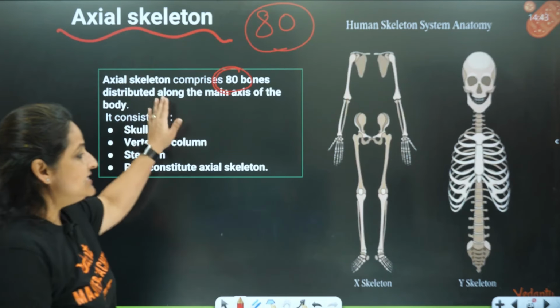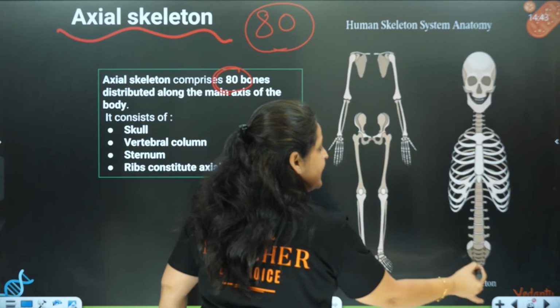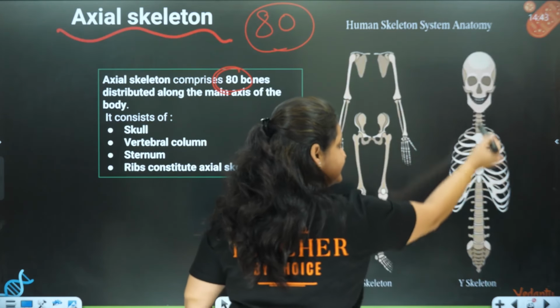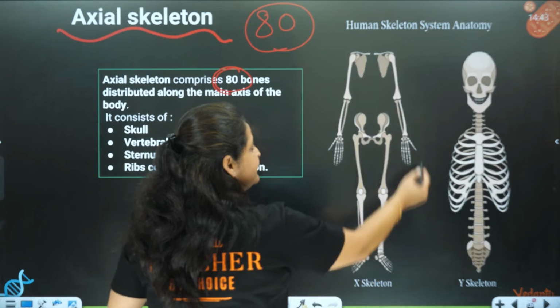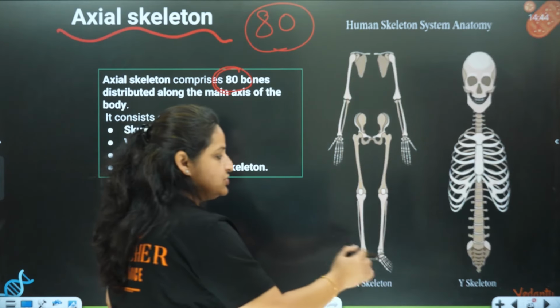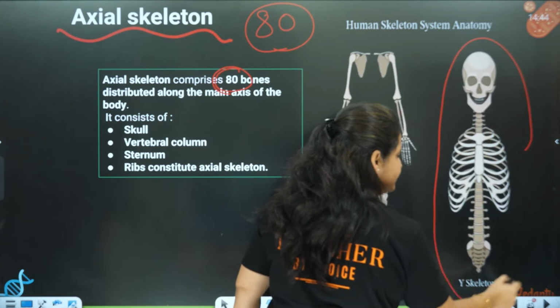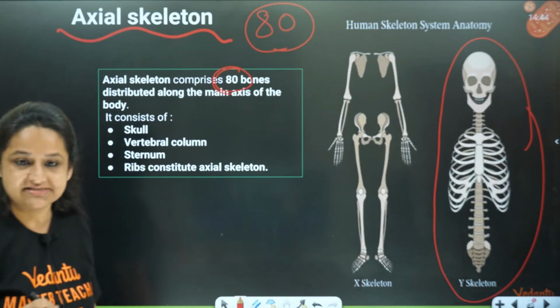First, this part you can see, this is the axial skeleton. This entire thing is the axial skeleton. Okay, and this is our appendicular skeleton. So first, let's primarily focus on this particular skeleton, that is axial.